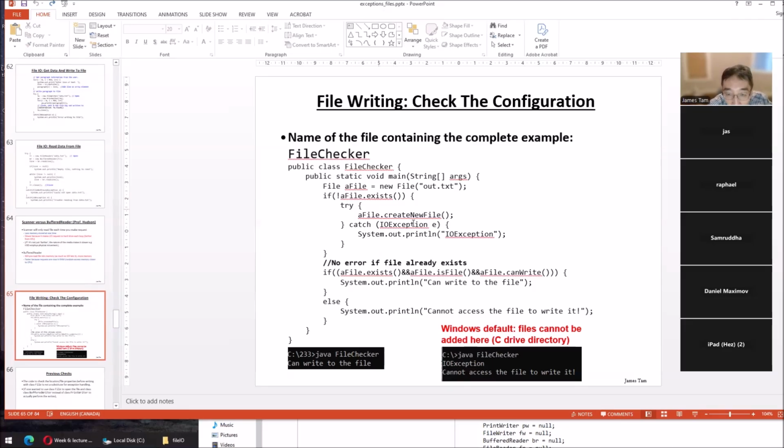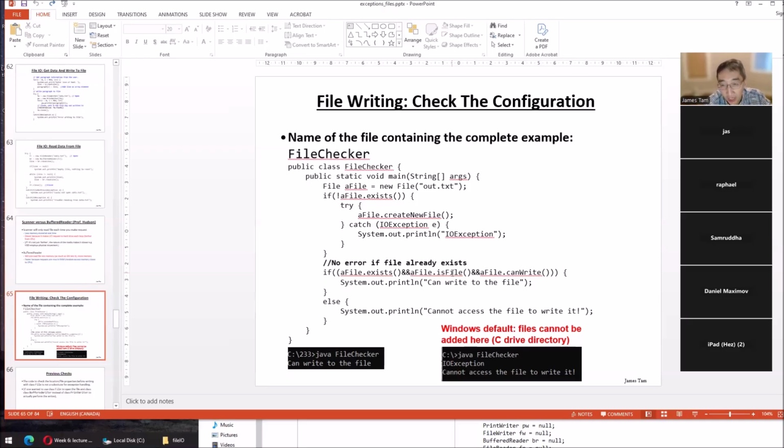What we're going to do is we want to try and write to it if it doesn't exist. Let me think for a sec, can write to. If the file doesn't exist right here, then it's going to create a new file. On the other hand, if the file does exist, then we can write to it. Or potentially it's checking for, do we have permission to write? And all these conditions have to be met.